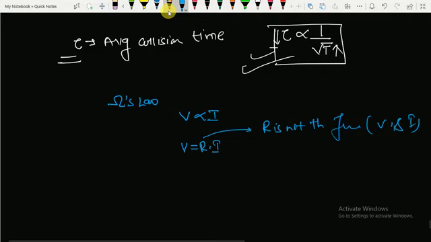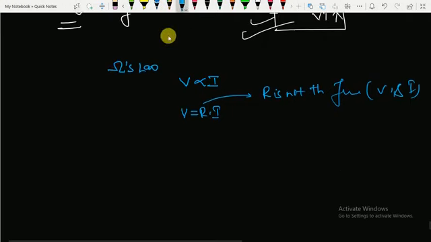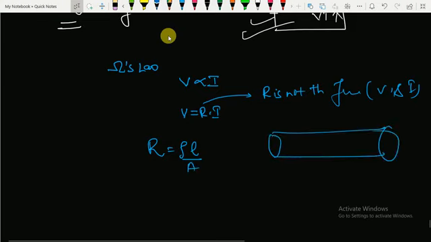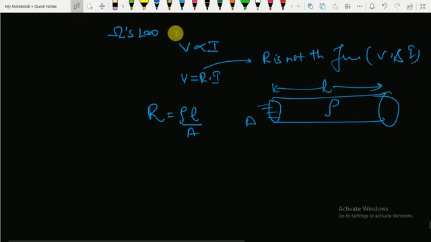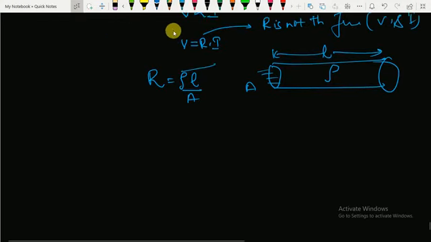Now as we know, R equals rho into L by A. If I take a conductor of this size, having cross sectional area A and length L, and its resistivity is rho, you can say that R equals rho into L by A. Rho is the resistivity of the material, in ohm meter. L is the length of that conductor. A is the cross sectional area of that conductor. Sigma equals 1 by rho. Sigma is known as conductivity.